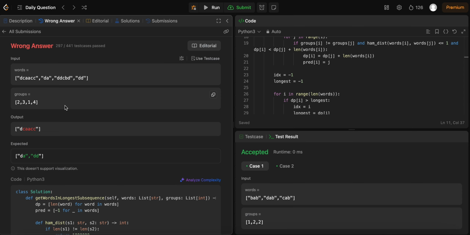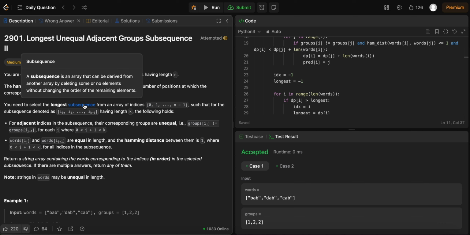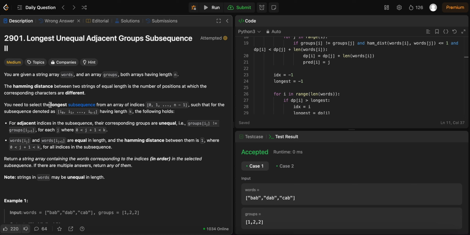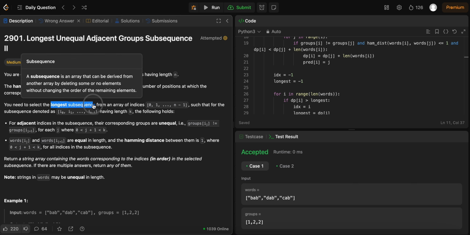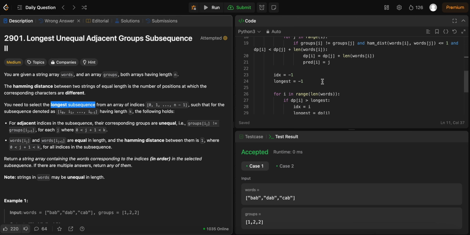Oh, did I misunderstand what longest means? It wants the longest subsequence, but I really don't like how this question is being worded. Well, I guess this one is kind of my bad, because I should have read that. But longest subsequence could mean both character-wise or index-wise.